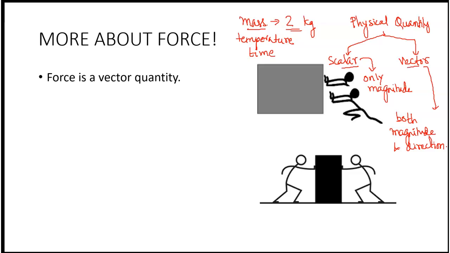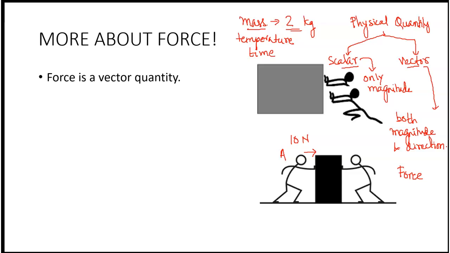Now let us come to vector quantity. Vector quantity has both magnitude as well as direction. For example, when we talk about force, if I tell you this person A is applying a force of 10 Newton, here in the figure, you can clearly say that the force is applied in this direction.